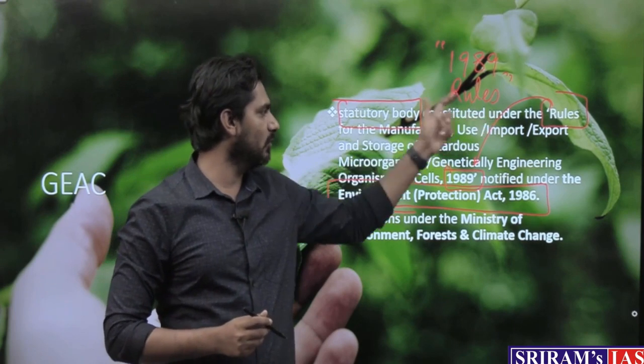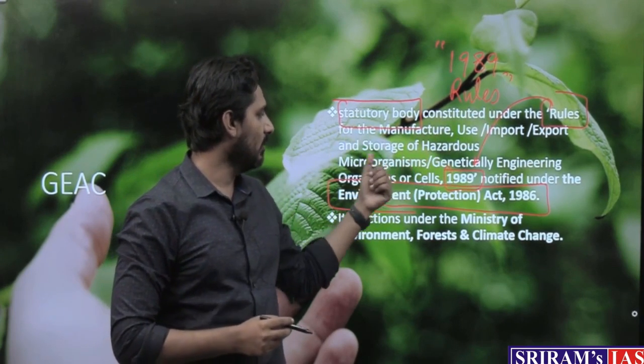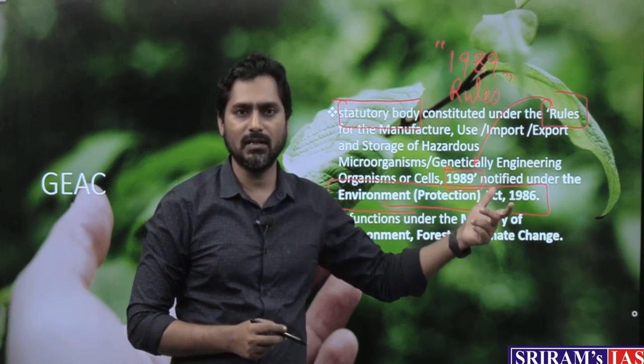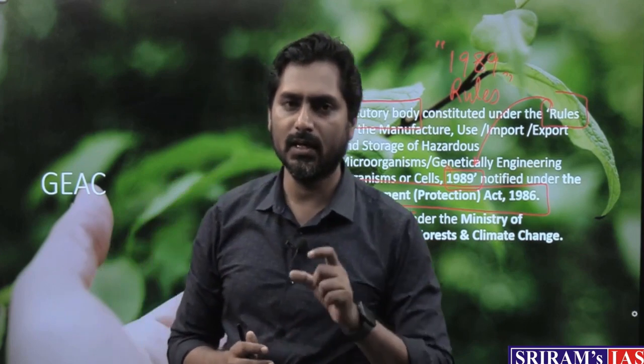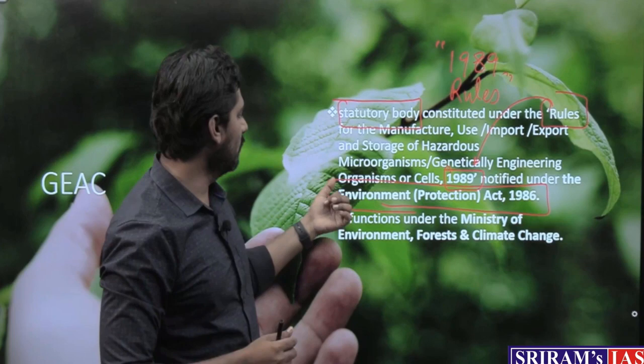What is the full name of the rules? Rules for the manufacture, use, import, export and storage of hazardous microorganisms, genetically engineered organisms or cells, 1989. So yes, it is a statutory body which is notified under EPA and it follows this rule.